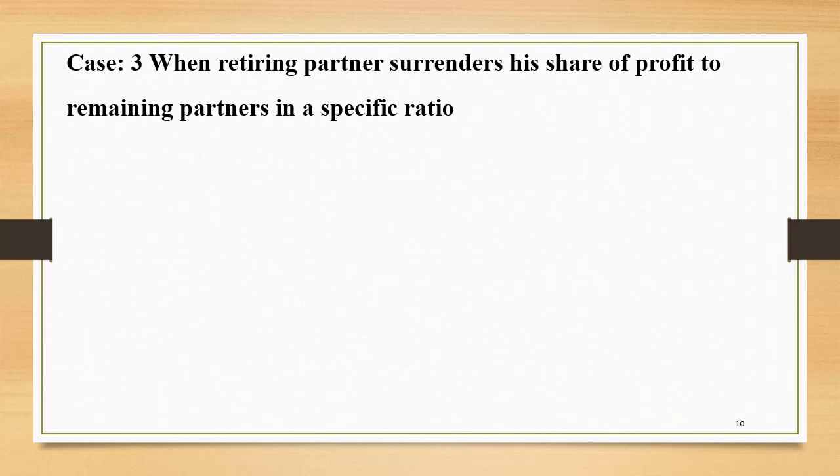Case 3. When the retiring partner surrenders his share of profit to the remaining partners in a specific ratio. Again over here, when the share surrendered is given, with the help of that we will be able to calculate the gain by the continuing partners, and then we will be able to calculate the new ratio. Let us try to understand it with the help of an example.